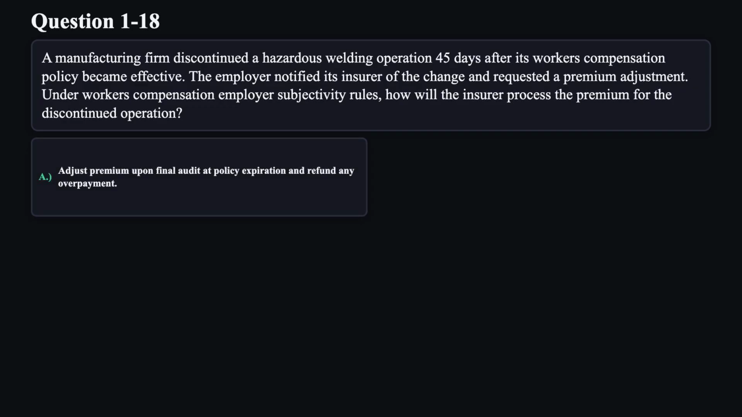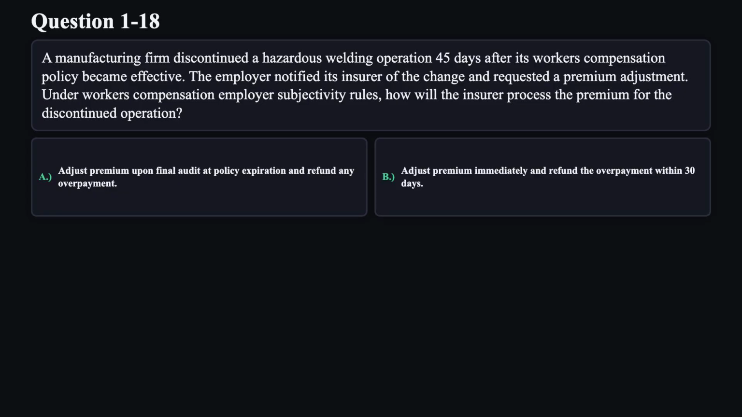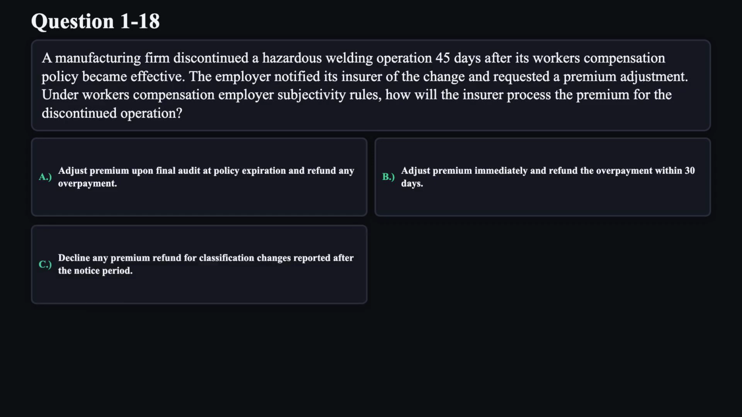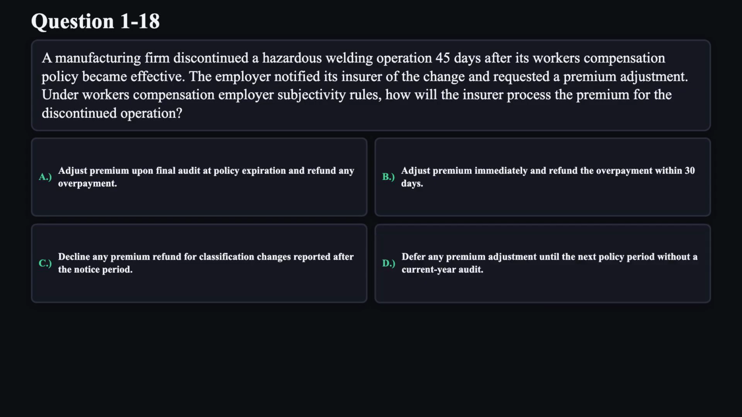A. Adjust premium upon final audit at policy expiration and refund any overpayment. B. Adjust premium immediately and refund the overpayment within 30 days. C. Decline any premium refund for classification changes reported after the notice period. D. Defer any premium adjustment until the next policy period without a current year audit.